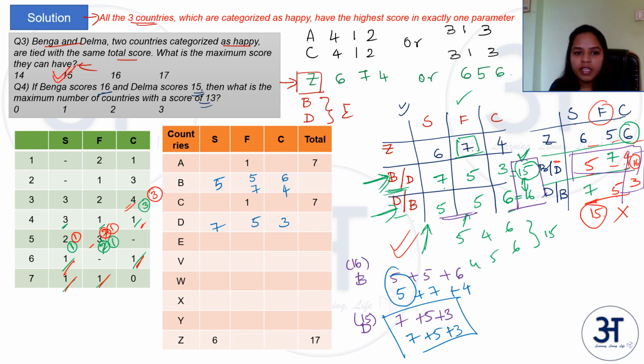So correspondingly, what are the values for Z? Z is scoring a 6 irrespective of the case. In the first case it is scoring a 7, second case a 5. So 7 and a 5. And here it is scoring a 4 and a 6. Right? So now once this is done, let us see what all numbers are taken. Keep in mind that we still have two possibilities for A and C.